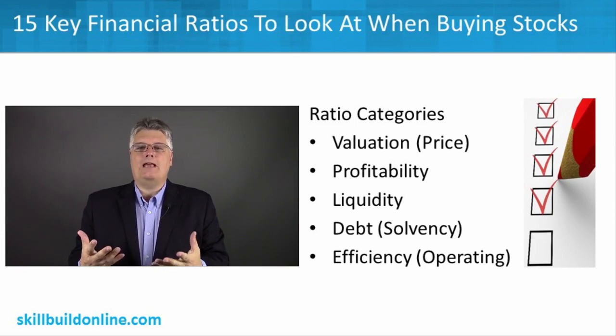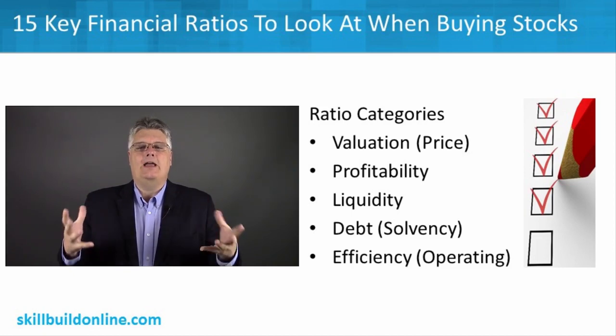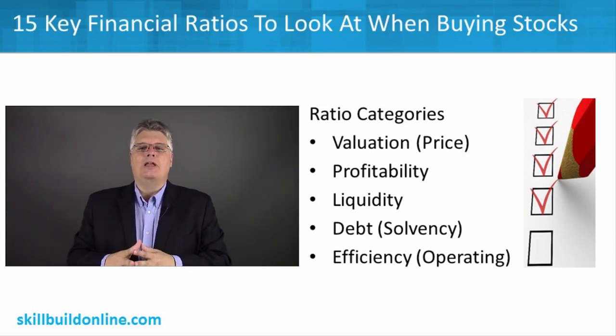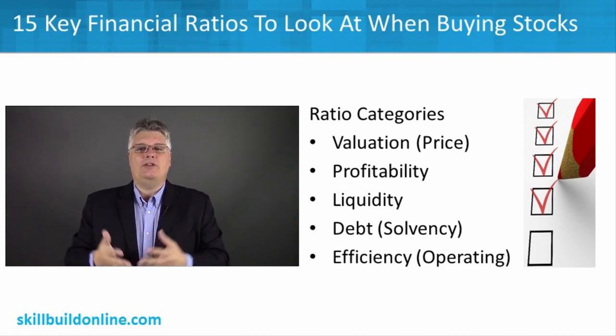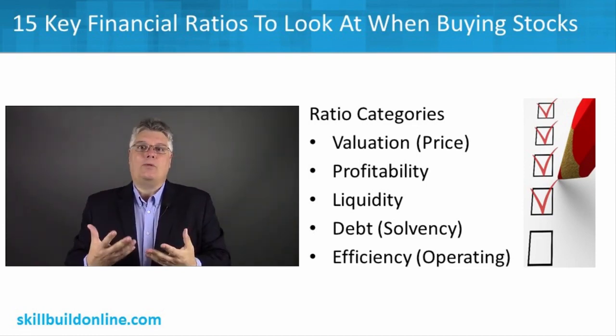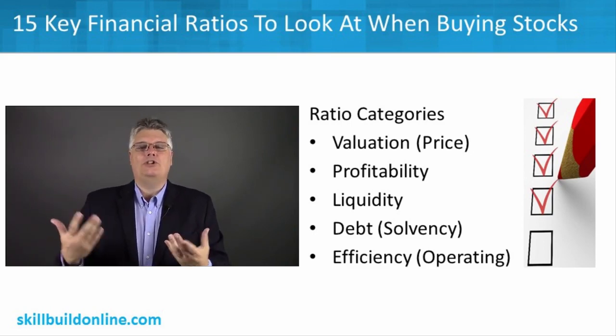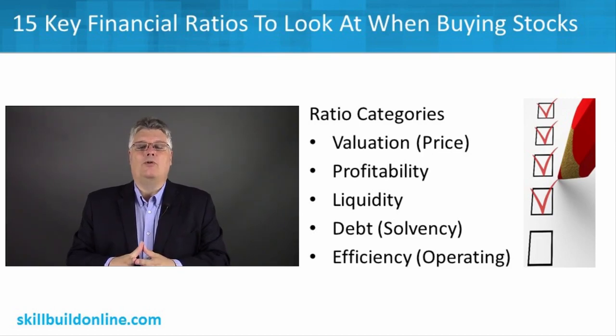Now we've got the ratios broken down into 5 big categories, a very traditional way of looking at them, and then you have these individual ratios or numerical measures within these 5 categories. First category we're going to look at is valuation, or that's simply the price of the stock. You're looking to evaluate the company, you're looking to evaluate its stock price, maybe its dividends and how its dividends compare and how those future things might continue to go on. So you're really trying to get a price valuation to compare it to the pricing valuations of other companies, so you can make a good choice based on what might be a good fair price, something that you can hopefully grow and appreciate. So we're going to look at valuation.